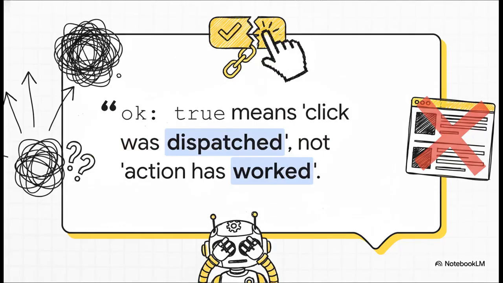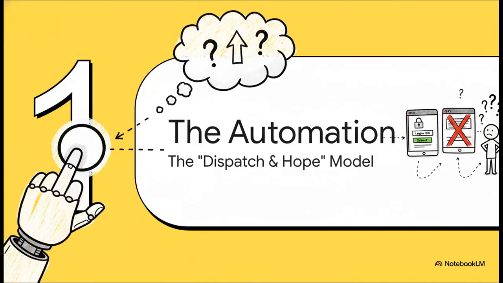The source material for this explainer just nails it with this quote. It says, "OK, true" means click was dispatched, not action has worked. This is the automation lie, right there. The agent gets told, hey, I sent the signal to click the button, and it just moves on, totally blind, with no idea if that click actually logged you in, submitted the form, or did anything at all. And this is what we call the automation lie.